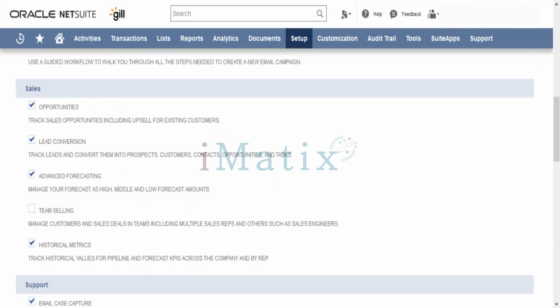Similarly, under CRM itself, whether you would like to have opportunities. Opportunities is also kind of a transaction. That opportunity then can be converted into an estimate, and the estimate can be converted into a sales order and inverse. In case we want to use opportunities, we can check the checkboxes.